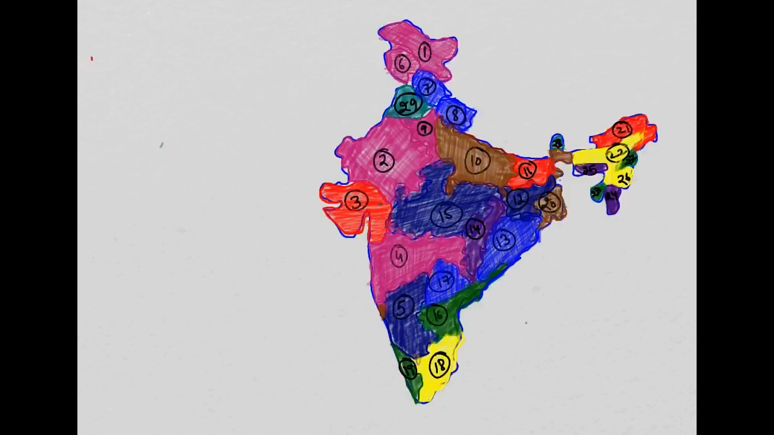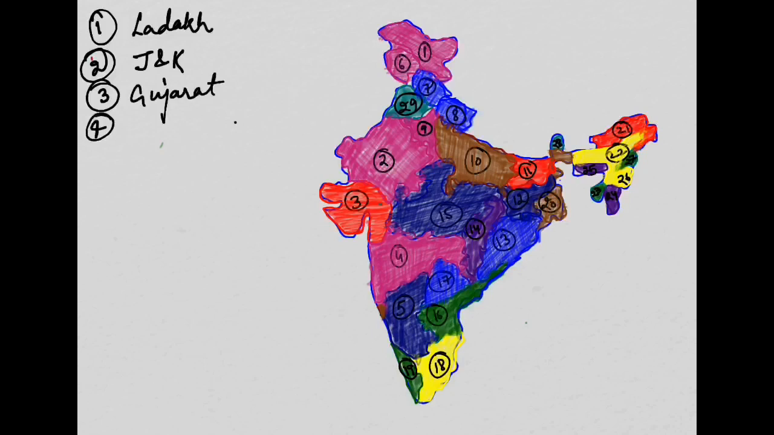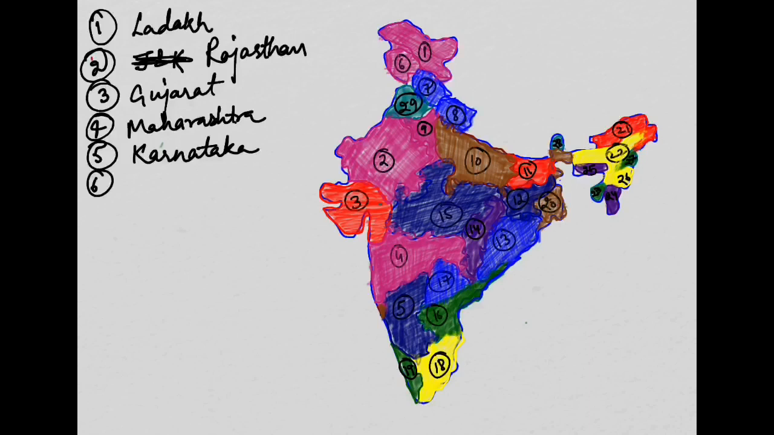So as we can see, first is Ladakh, second is Jammu and Kashmir, third is Gujarat, fourth one is Maharashtra, and then fifth one is Karnataka. Oh guys, I have done it wrong. Second is Rajasthan. I'm so sorry. Then we come to the sixth state, which is Jammu and Kashmir. Seventh one is Himachal Pradesh, and eighth one is Uttarakhand.